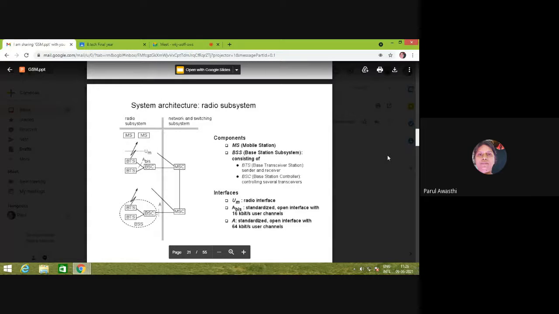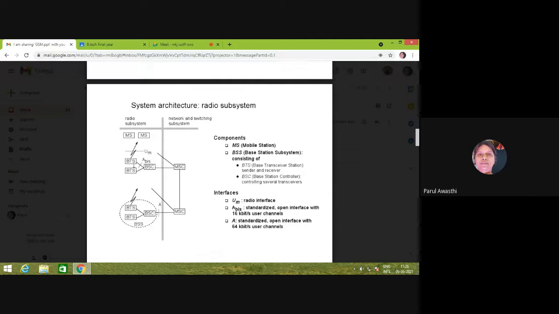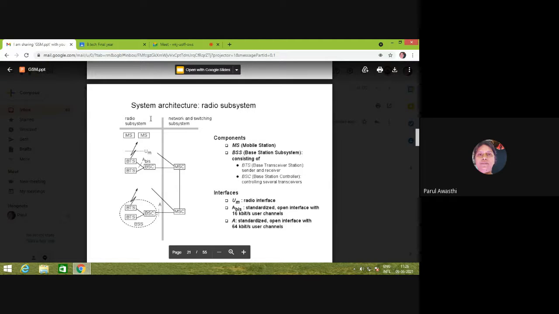There are three subsystems: radio subsystem, network subsystem, and operation subsystem. There is a connection between RSS and NSS. MSC is part of the network subsystem, and BSC is part of the radio subsystem.